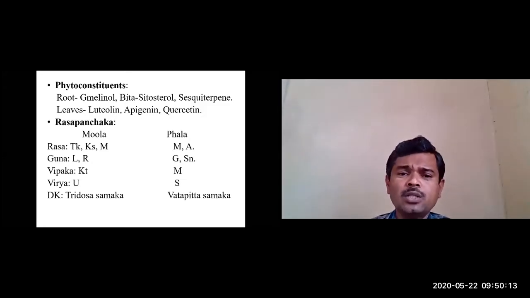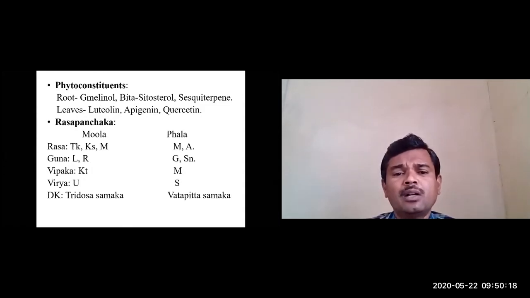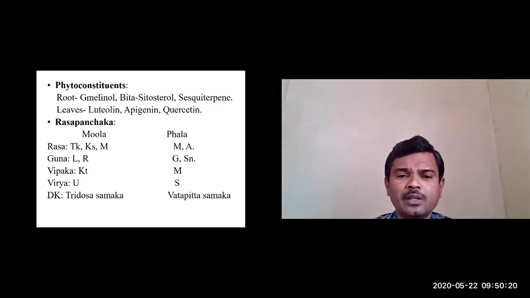The roots of Gambhari have Tikta, Kashaya, Madhura Rasa. Guna is